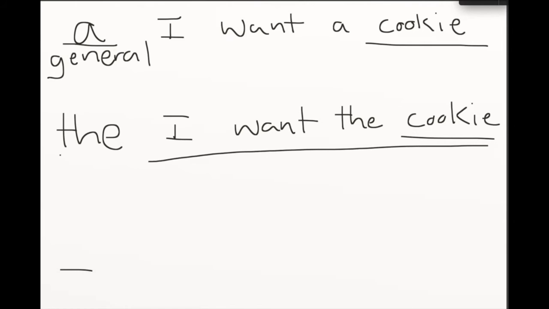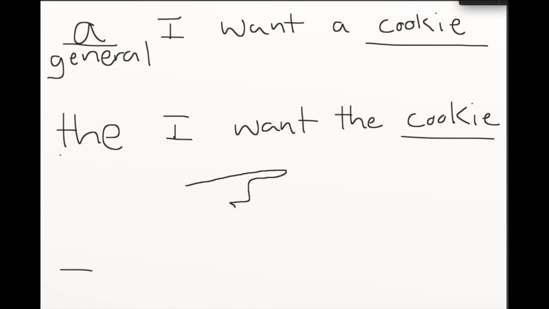Okay, so usually when you use the and you're talking to someone, you will point at what you want. So you'll say, I want that, or I want the computer, and you'll point at that computer. Okay, so I'm kind of trying to draw a hand pointing. It's not a very good hand. I don't know if I'm a very good artist. Okay, but that is the. The is specific, and a is general. So this is one of these things you just got to do a few times until you feel comfortable hearing it, and you can tell when to use it and when not to use it.